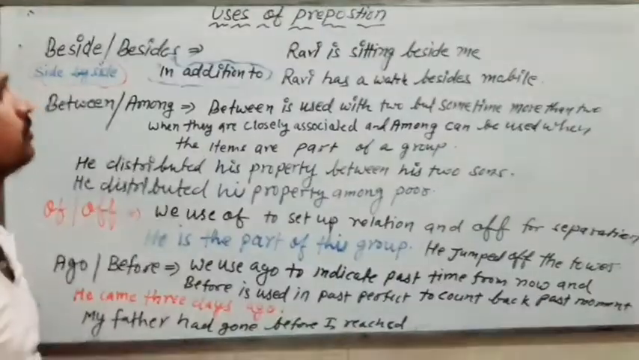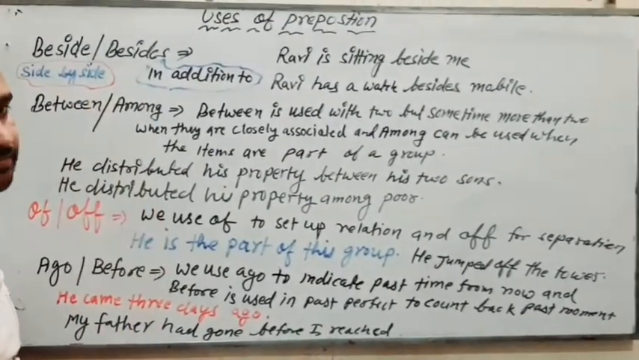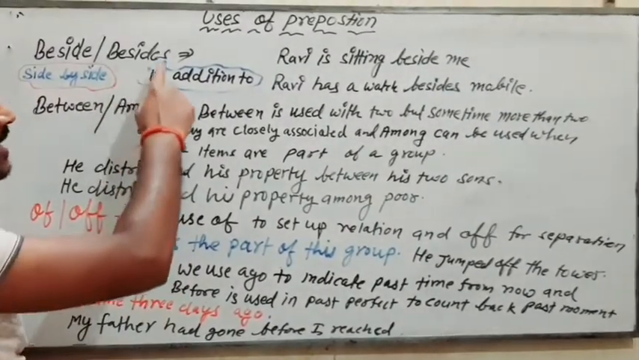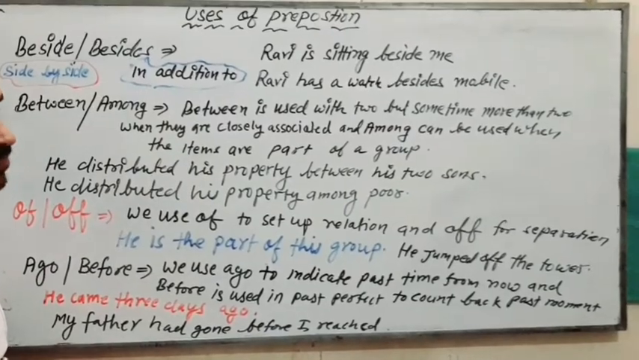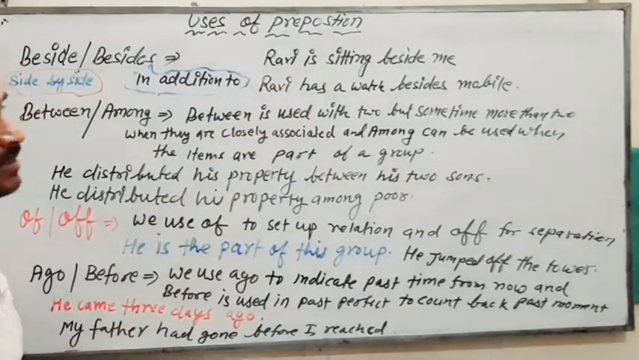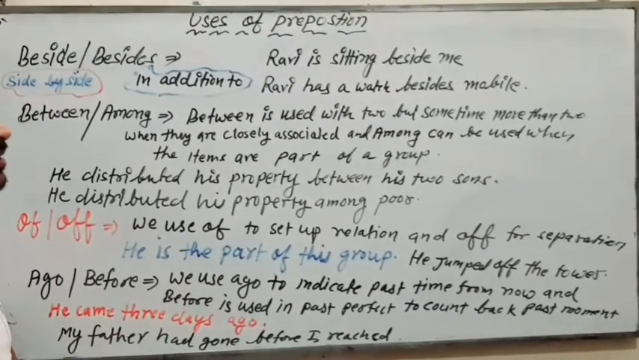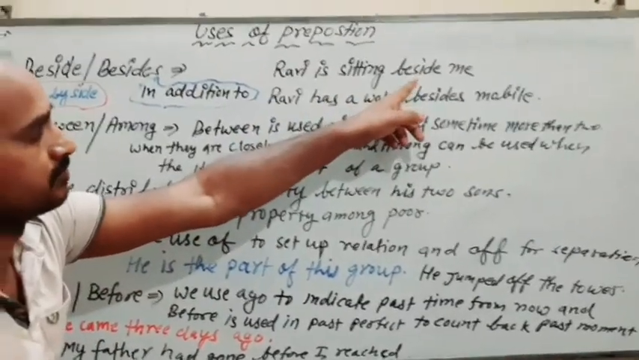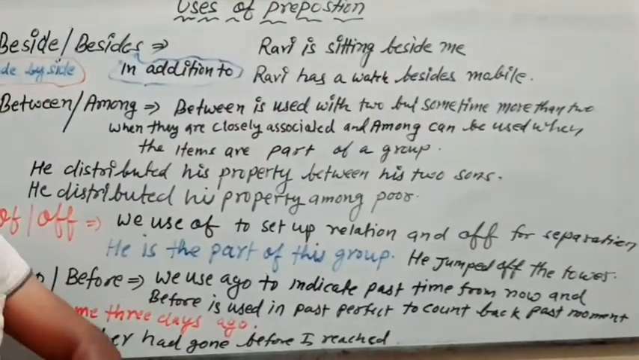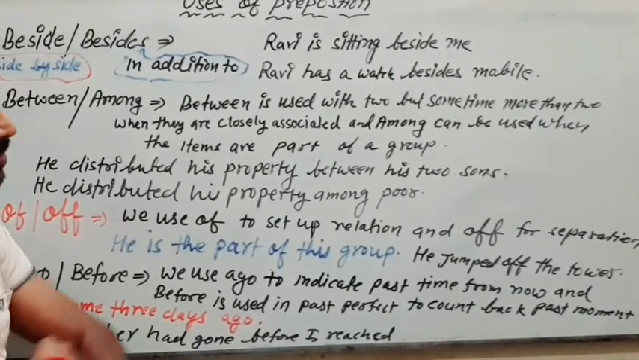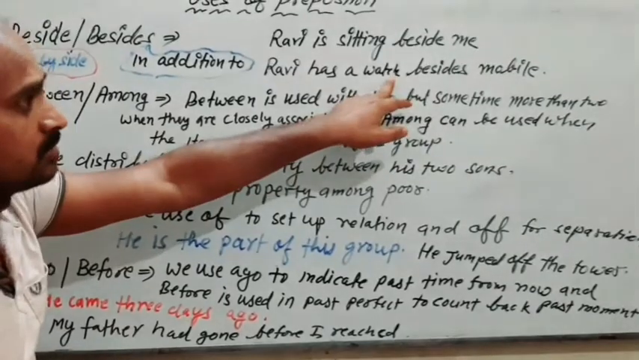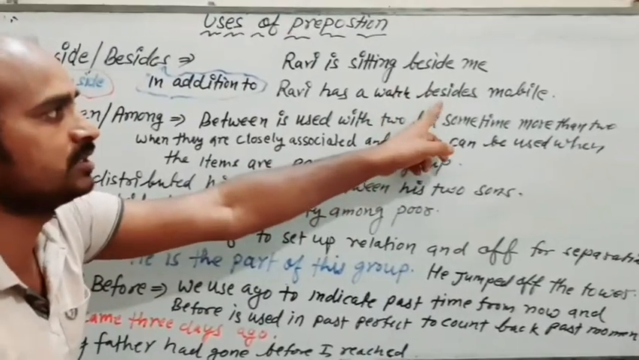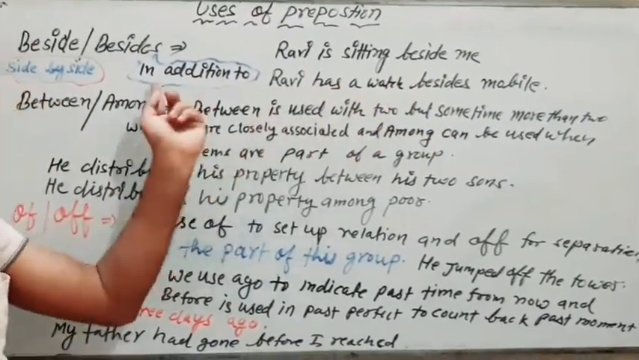Okay, now beside and besides. We use beside for side by side and besides for in addition to. Just see the example, Ravi is sitting beside me, means Ravi is sitting side by side with me. So we have beside here. Now Ravi has a watch besides mobile. So Ravi has a watch as well as a mobile. So there is addition, that's why we are using besides, because besides can be used for in addition to.